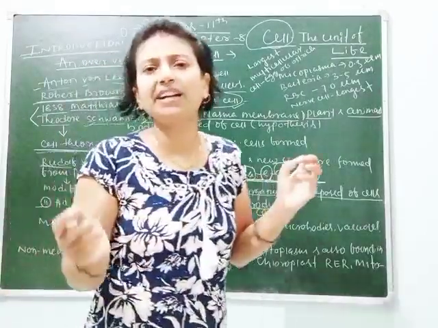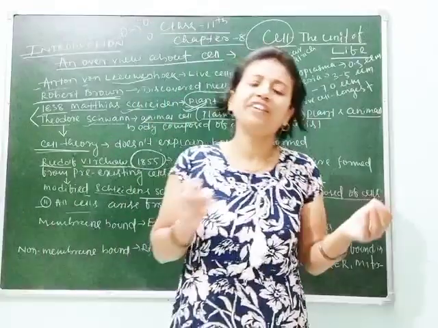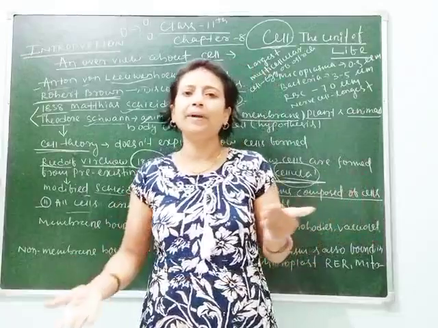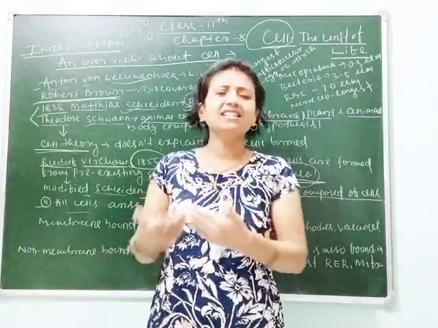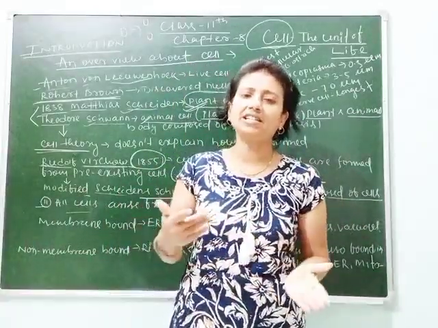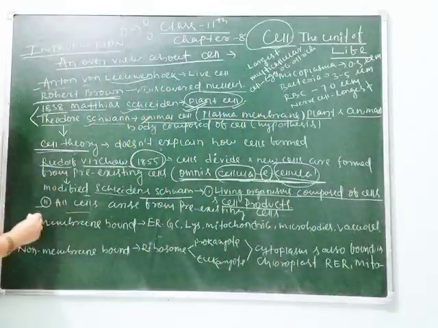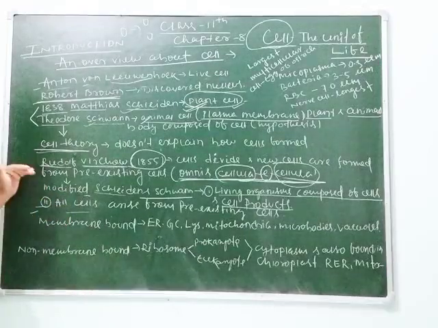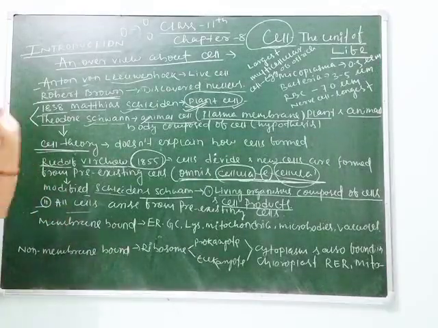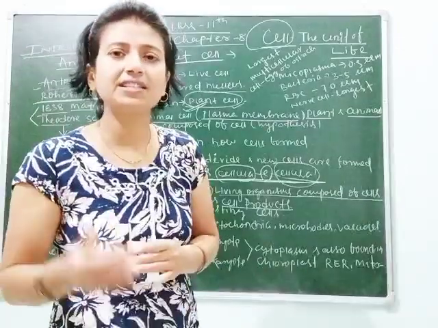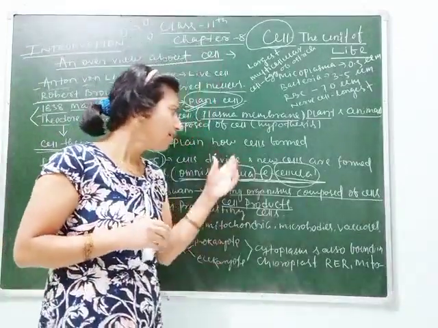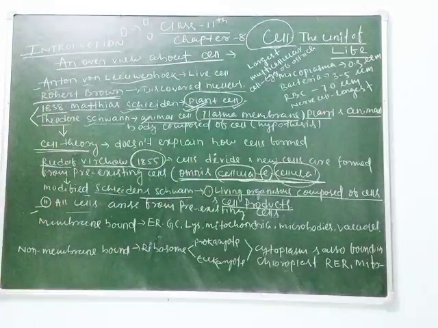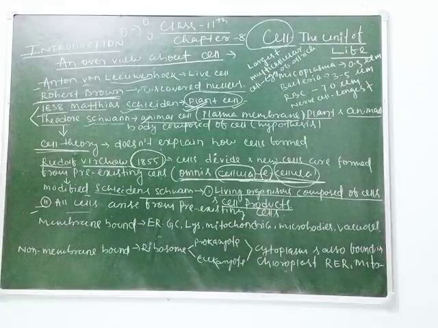Means different types of cells are composed of different substances, such as proteins, lipids, fats, cellulose, hemicellulose, pectins, etc. So this is the cell theory modified by Rudolf Virchow, and his theory was omnis cellula e cellula. You should remember it.